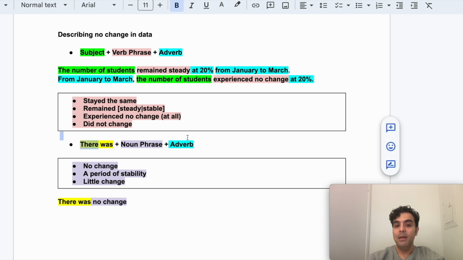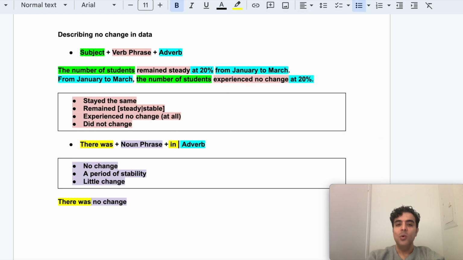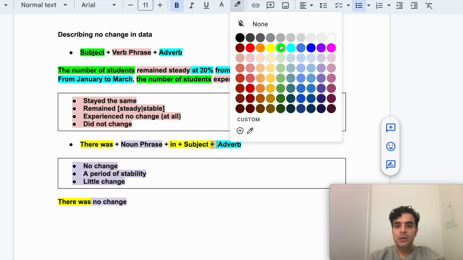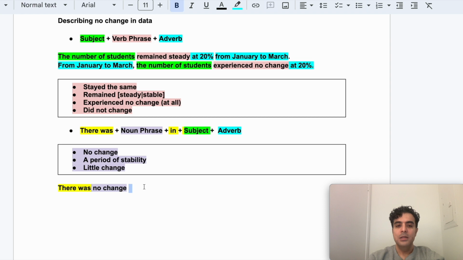I forgot to mention this here. You see, when you say there was noun phrase, and then you're going to say in, just like the previous structure that we had. So this is fixed. This is going to be yellow. And then you add the subject. Never forget the subject. The subject always has to be included here. And if you recall, for the subject, the color we would use is green. So I'm just going to use the same color here. And there you go.